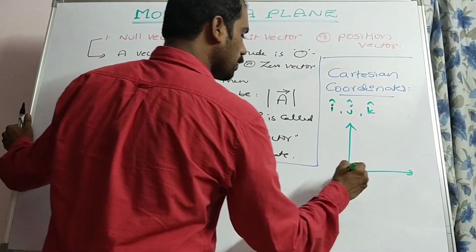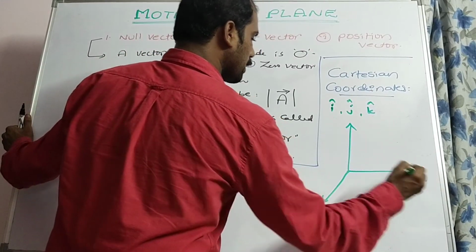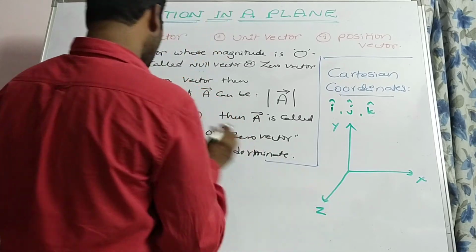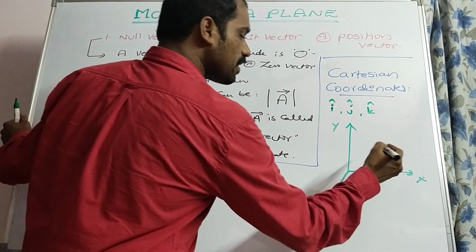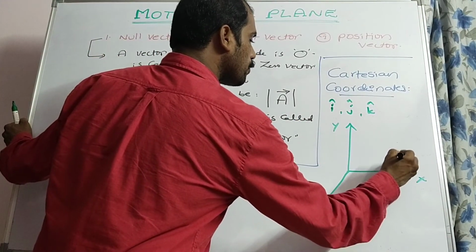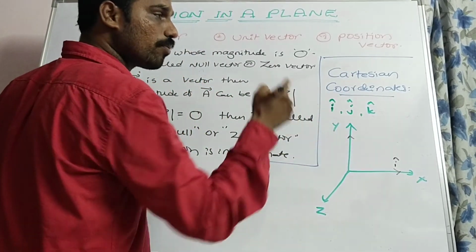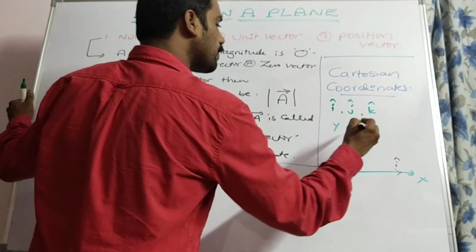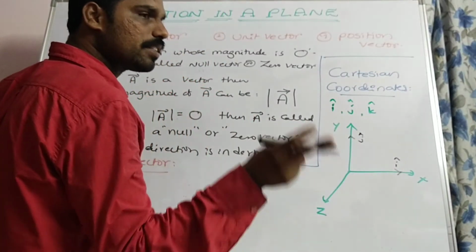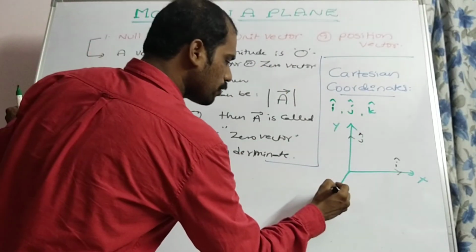We know three coordinate systems, along x axis, y axis, z axis, no? To represent the x axis we are using a unit vector I cap, to represent the direction of y axis we are using a unit vector j cap, and to represent the direction of z axis we are using k cap.